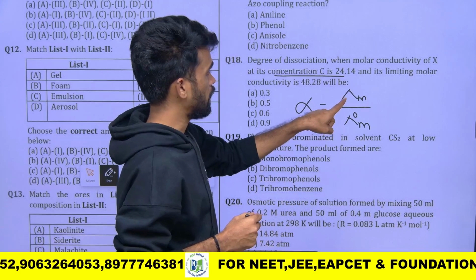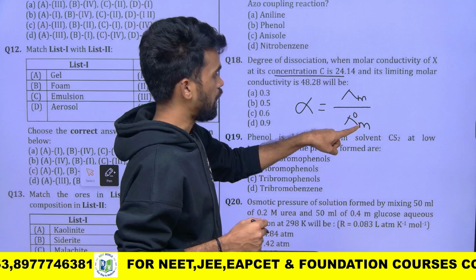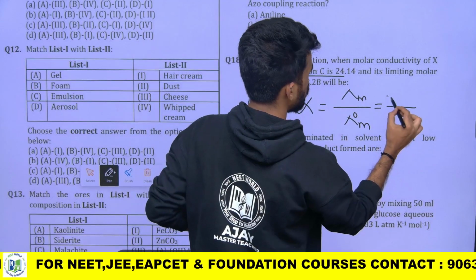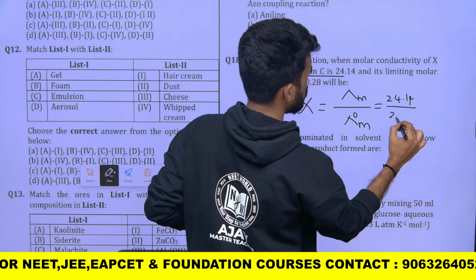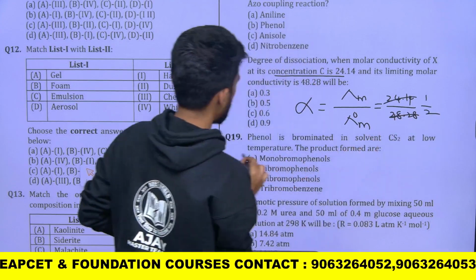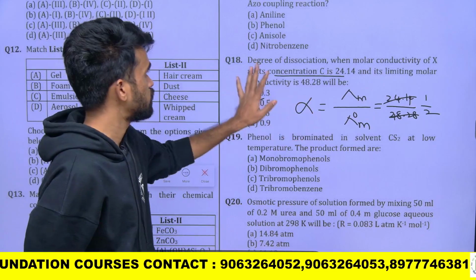At concentration C this is the molar conductivity, and this is the limiting molar conductivity. Just take the ratio of those two, 24.14 by 48.28, that's it. So this is 1/2. We have option number 2, which is the correct answer for this question.